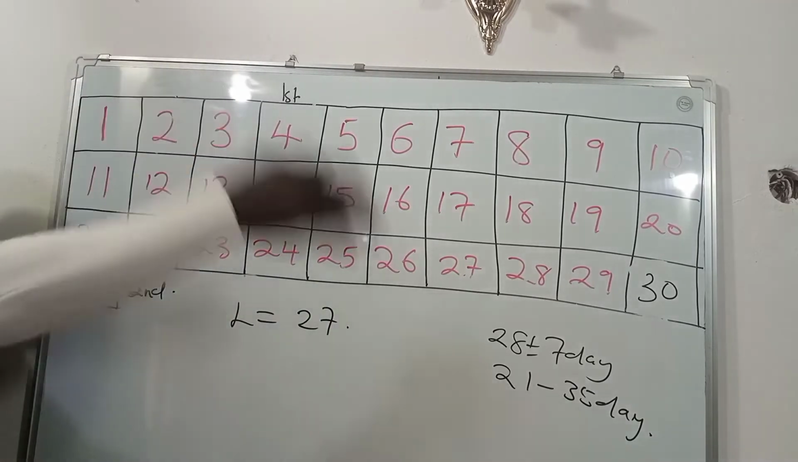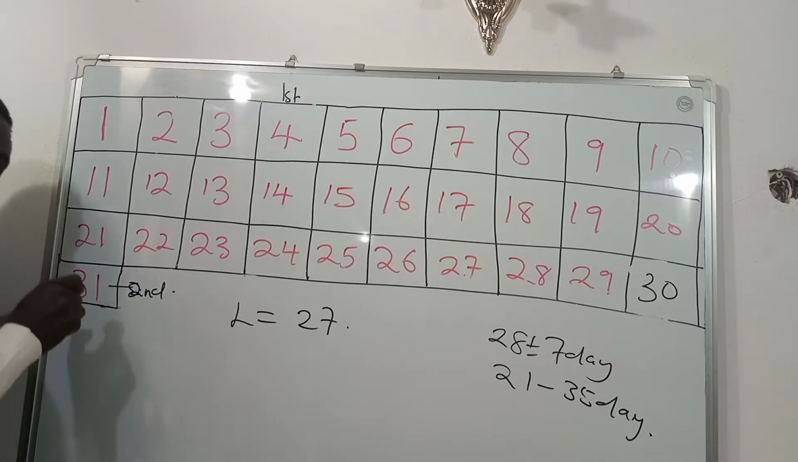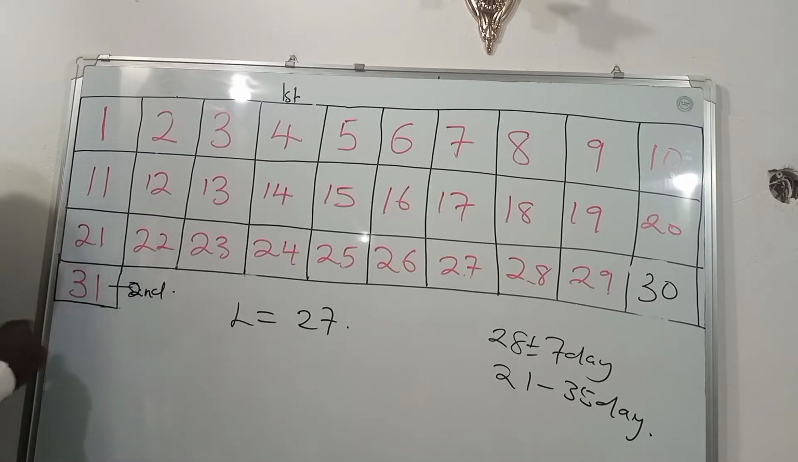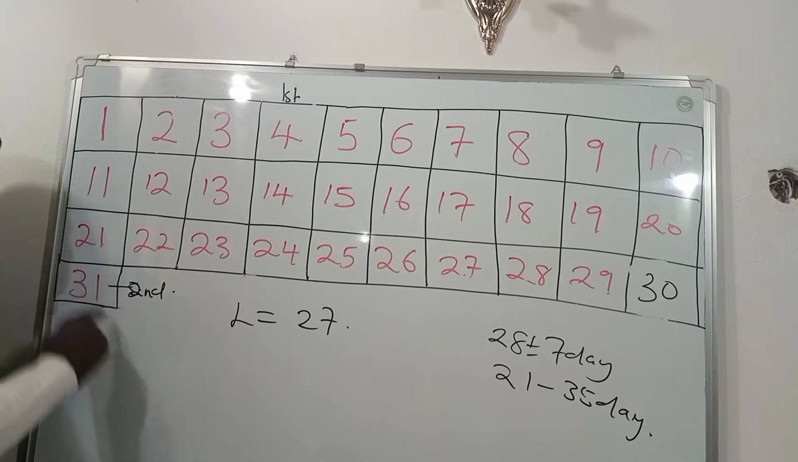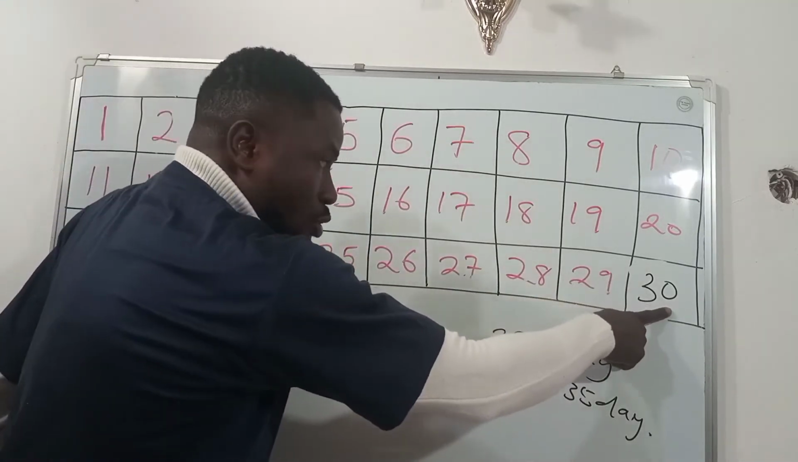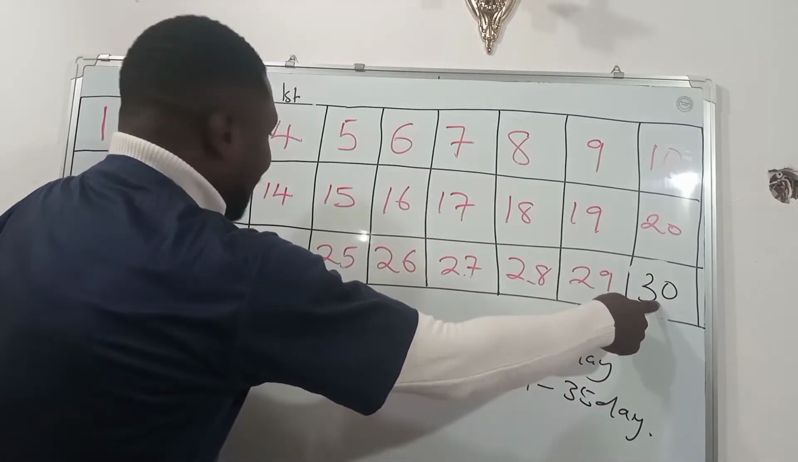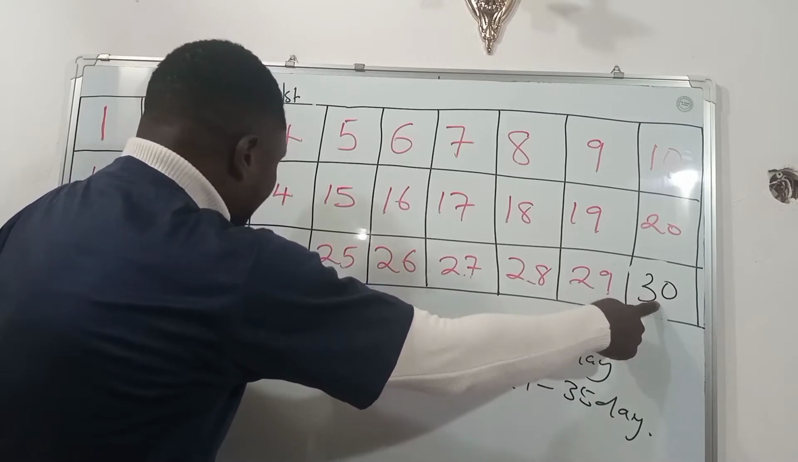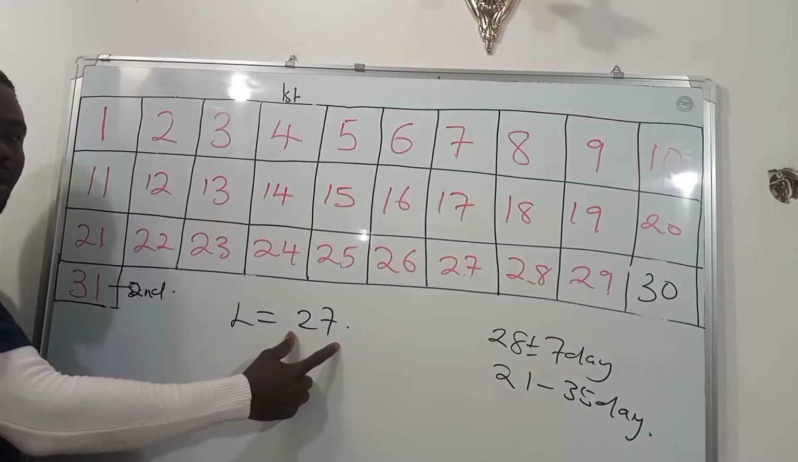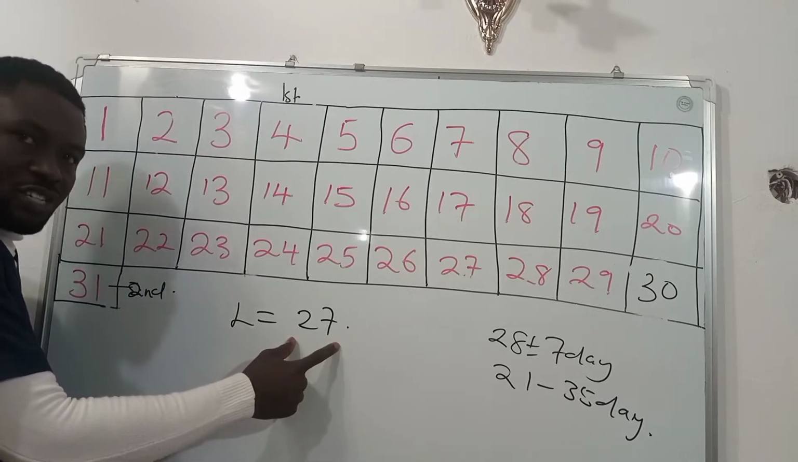Remember, the next menstrual bleeding was on the 31st. The 31st is not inclusive. It has to be the day before, and that was the 30th. So we counted from the 4th to the 30th of January, and we had 27 days. These 27 days make up the length of that woman's menstrual cycle.